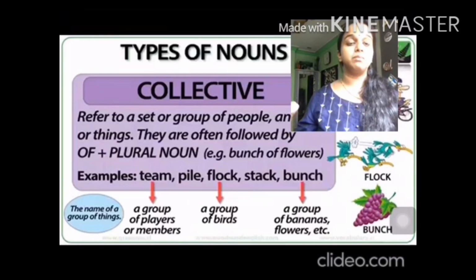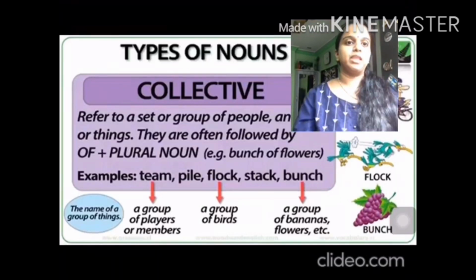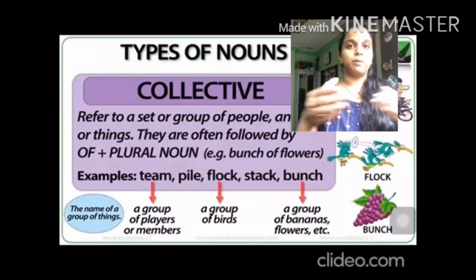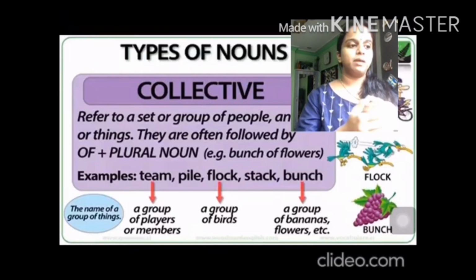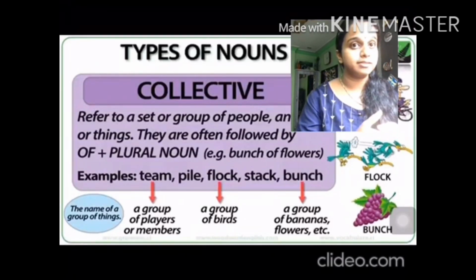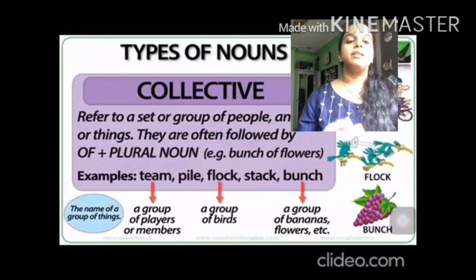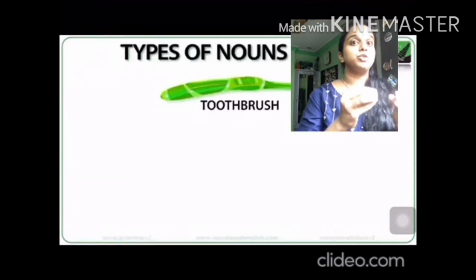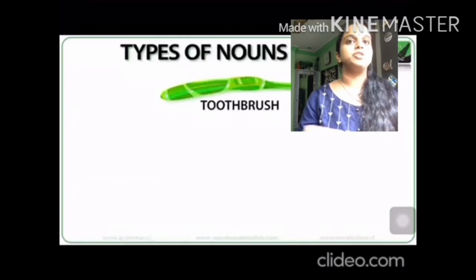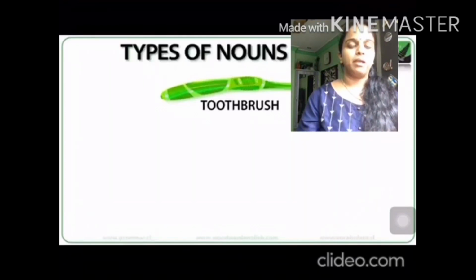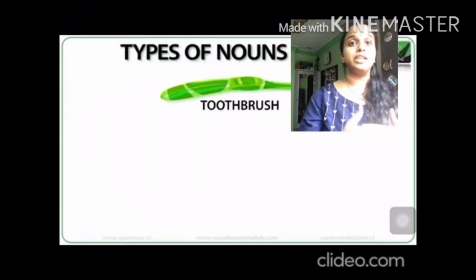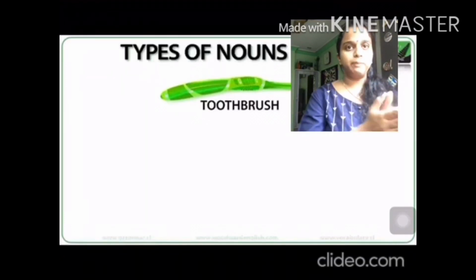Flock is a name given to a group of birds. Stack is a name given to a pack. So instead of saying a pack of cards, I can say a stack of cards. Then bunch is a name given to many things together, like bunch of grapes, bunch of bananas. Bundle is also a name given to many papers together.